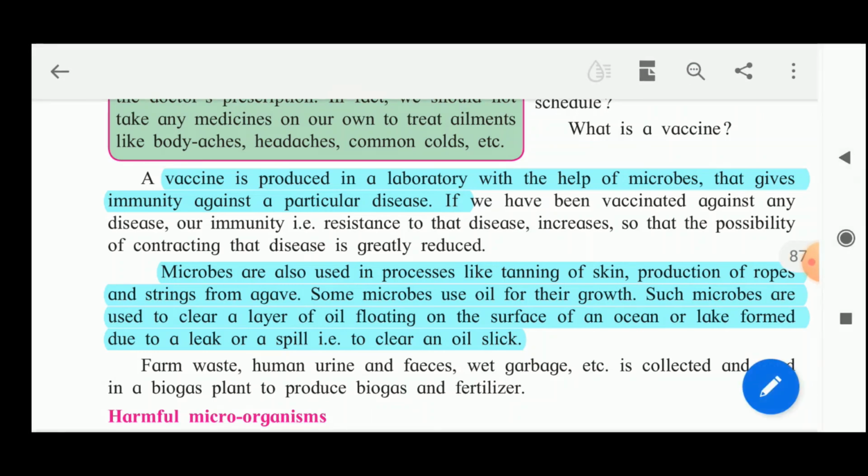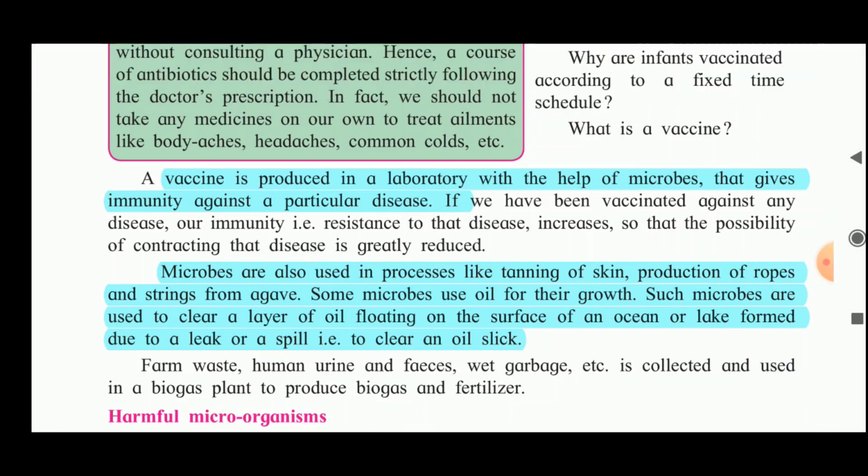Now, farm waste, human urine and feces, wet garbage, etc. are collected and used in a biogas plant to produce biogas and fertilizer. So, all these are the useful microorganisms which are there.